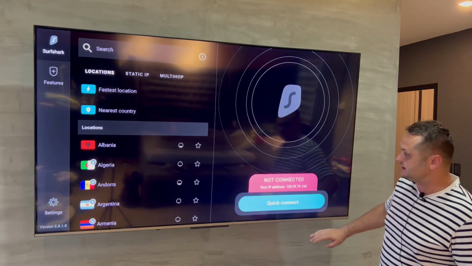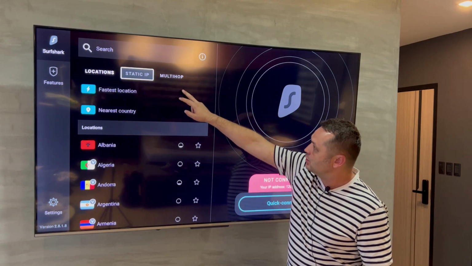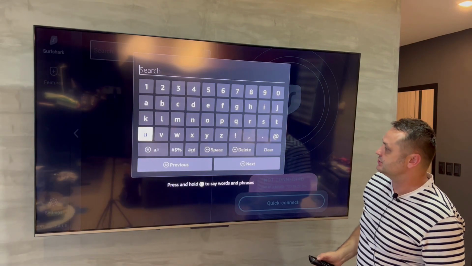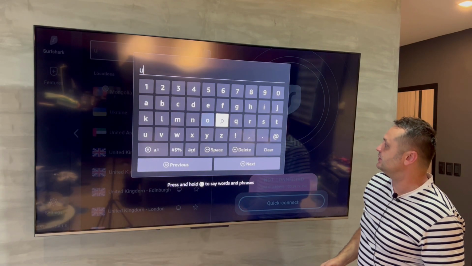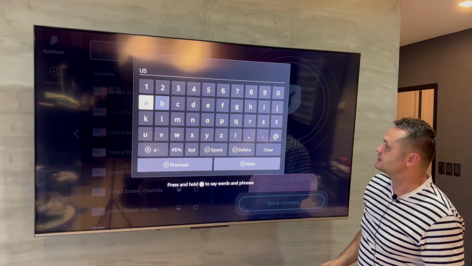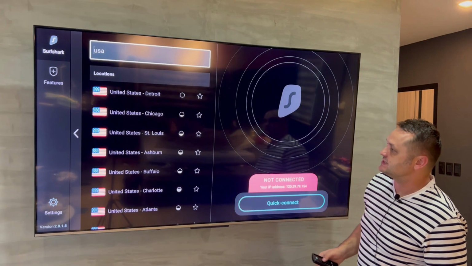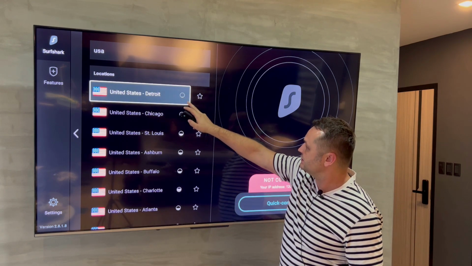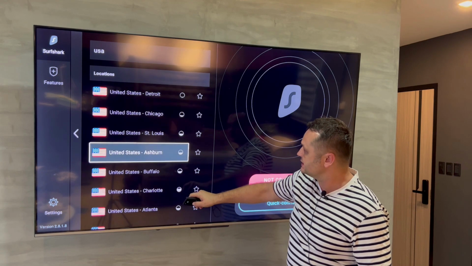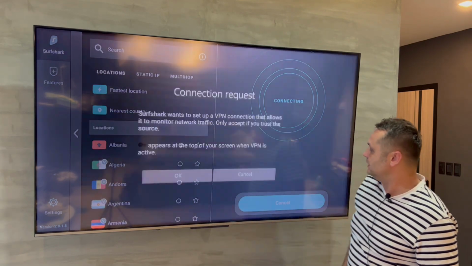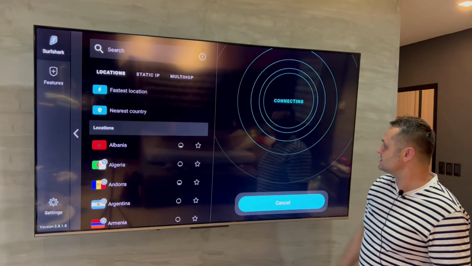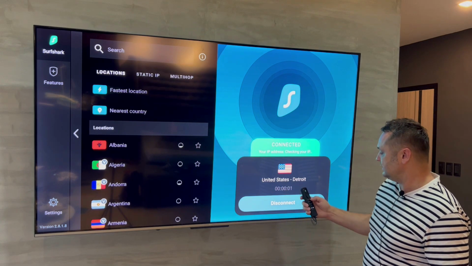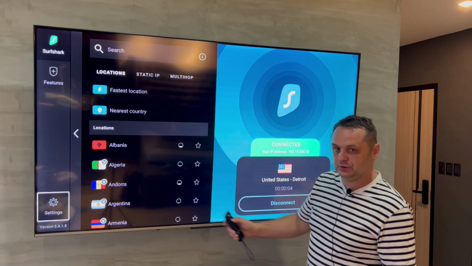It's gonna say not connected. All you wanna do to get the most content, hit on the search button all the way at the top, scroll up, click in there, so easy to use, and type in USA. We're gonna connect to the United States server. We're gonna get the best amount of content and the best experience. So what I like to do, this shows, you can also favorite, this shows how congested it is. So we can go to Detroit, no problem, and press OK when this comes up. This will connect to Detroit. It'll give us an IP. There you go, connected.